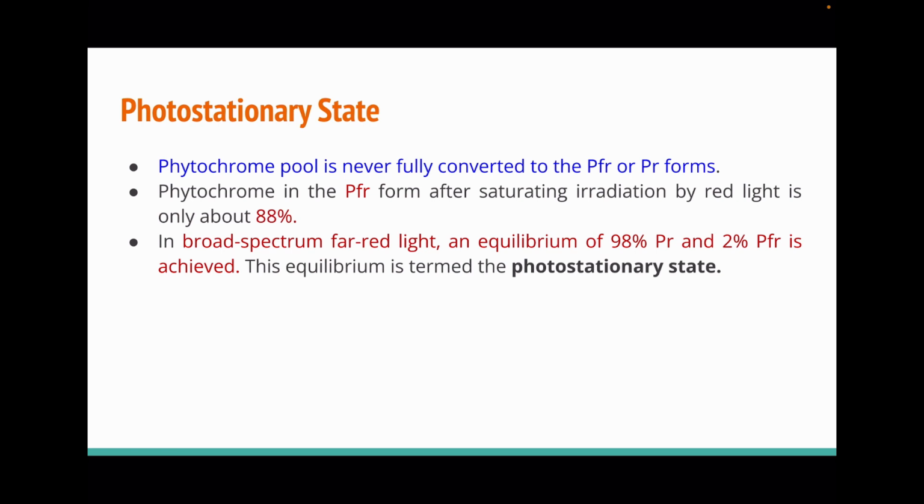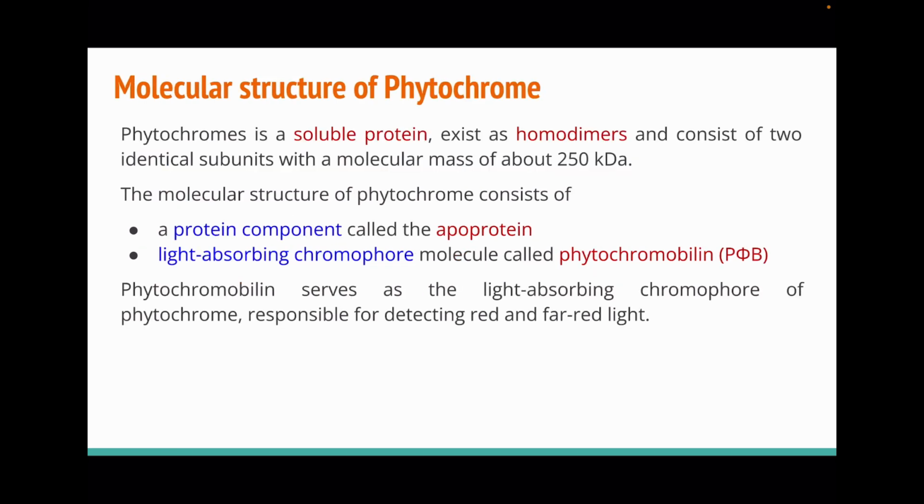When broad spectrum far red light is given, PFR is converted into PR. But at photostationary state, only 98% PR is present and 2% PFR is present. Now we come to the molecular structure of phytochrome.